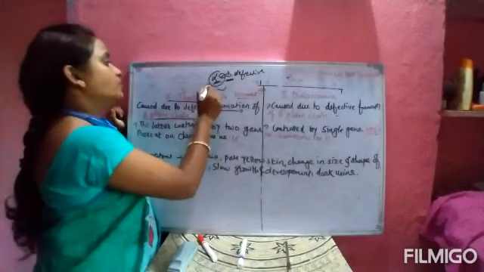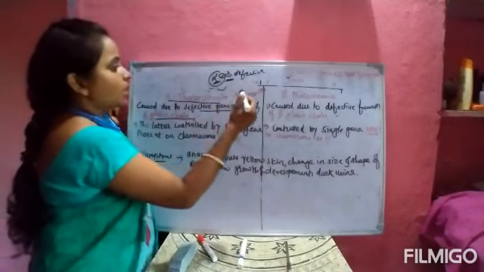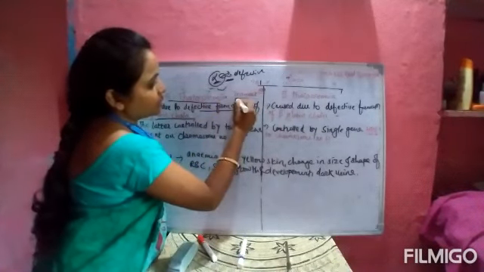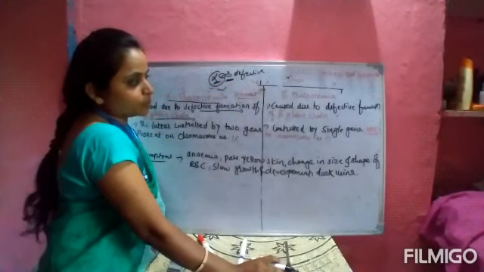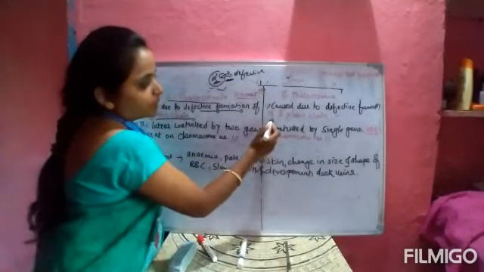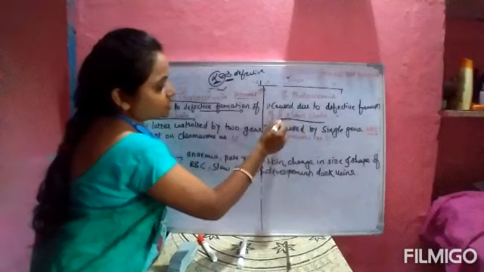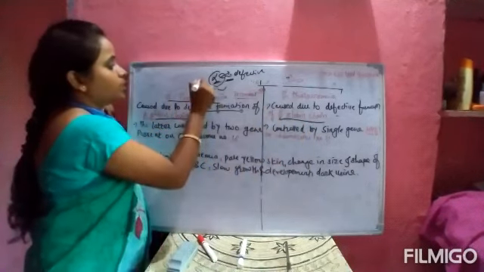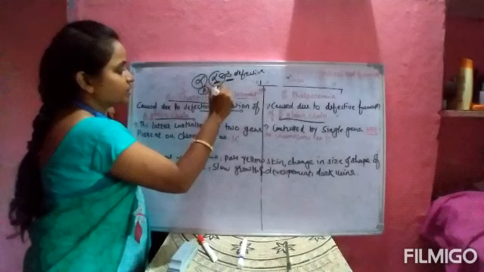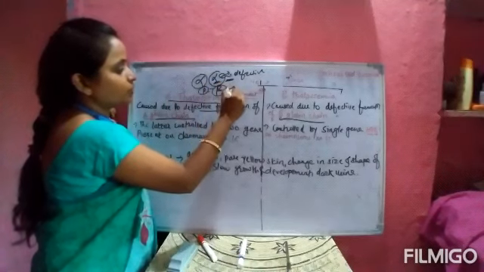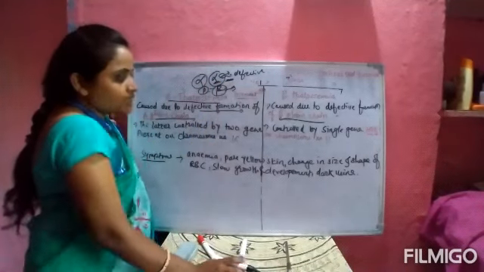Comparing to alpha thalassemia, beta thalassemia is caused due to defective formation of the beta globin chain. This one is the alpha and this one is the beta. When this beta chain is defective, that is called beta thalassemia.